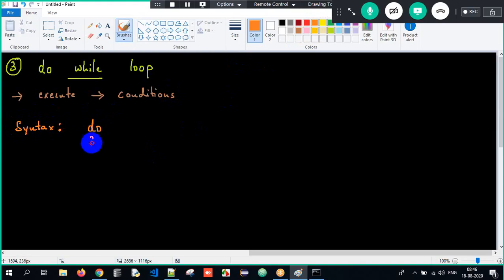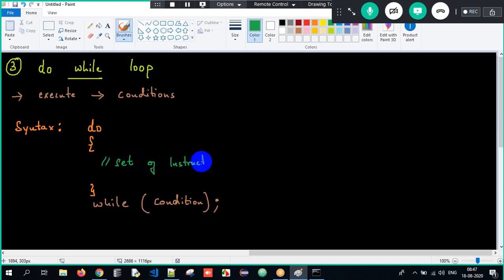Do, open curly braces, close, okay, and I have to specify while within parentheses, give the condition, and make sure you terminate it with a semicolon. If you don't terminate it with a semicolon, it's a problem, right? So now you have to write the set of instructions. Okay, so this is all about the entire process here. Now we have got the basic level of understanding.